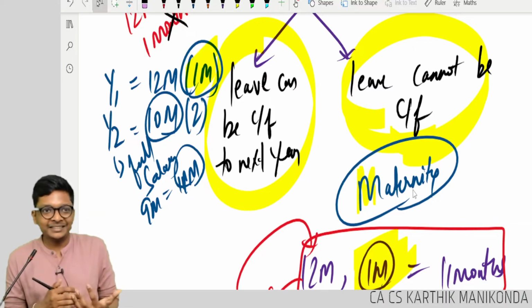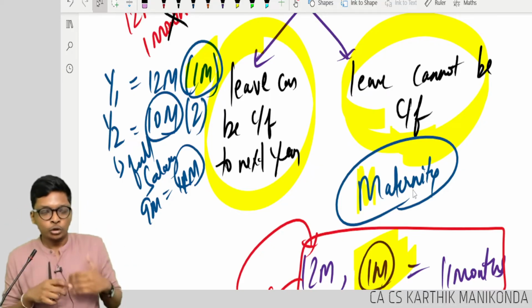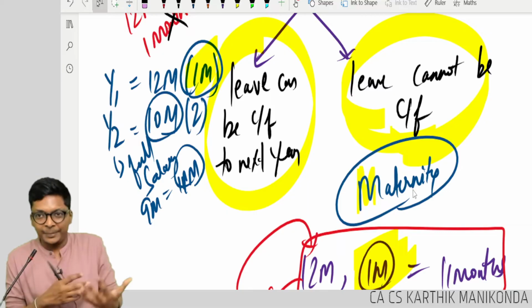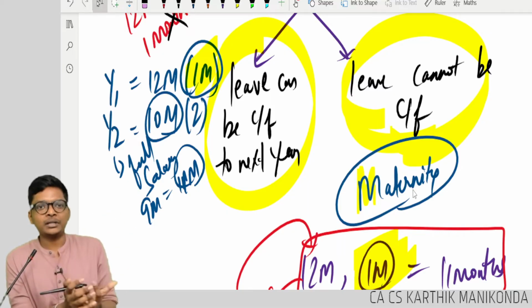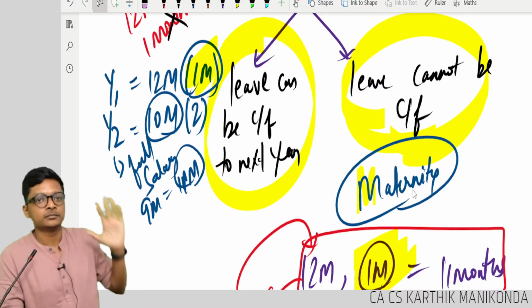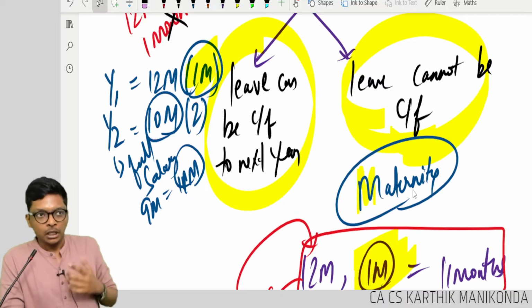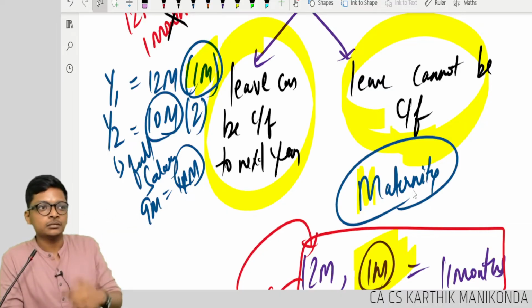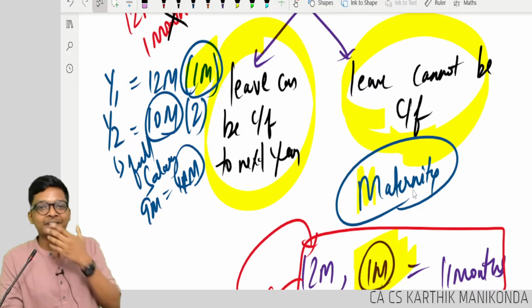But the person decided, I don't want leave, I want to keep my mind occupied. So during the maternity period also, they worked fully until the time of delivery. That 1-2 months alone they took leave. Again they came back to work, or they worked from home using laptop. So they never used the leave. Now can I carry forward this leave to next year? Are you getting the logic of how I will carry forward the leave?